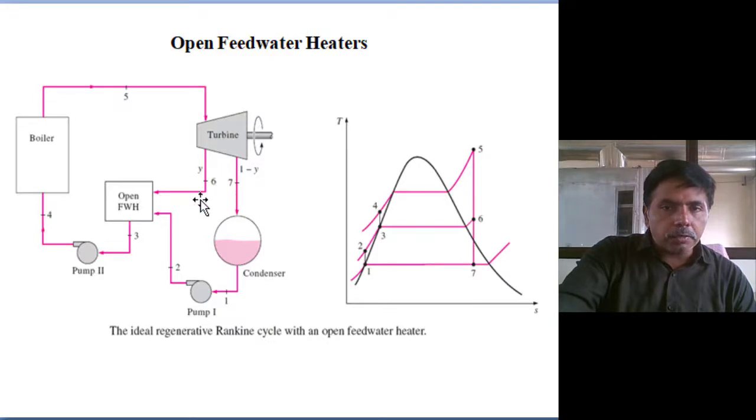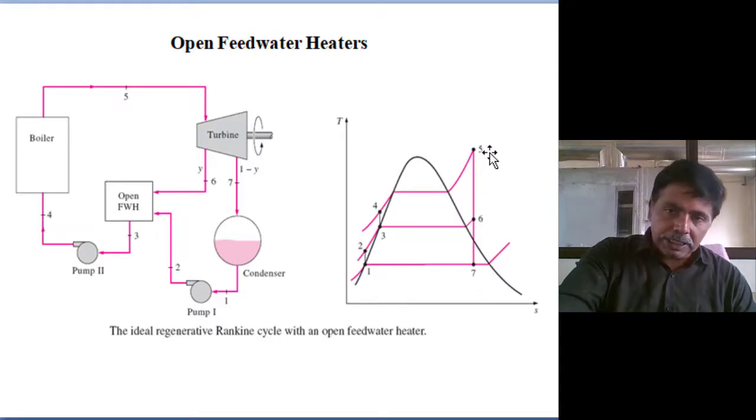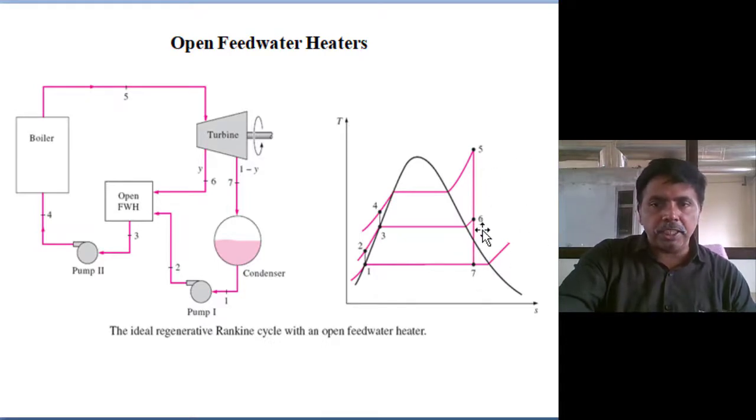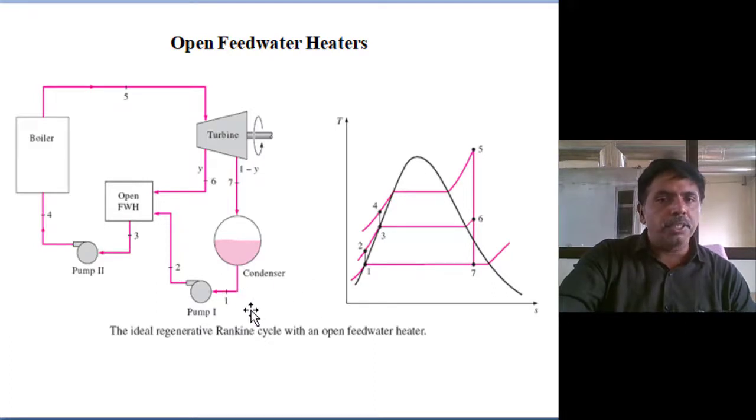Some fraction of the steam is extracted for feed water heating, so from 6 to 7, only 1 minus y fraction is expanding in the turbine. So turbine work is H5 minus H6 plus (1 minus y) into (H6 minus H7). In the condenser, heat loss is (1 minus y) into (H7 minus H1), since the total mass is not expanding. In pump 1 also, the same thing: (1 minus y) into (H2 minus H1).